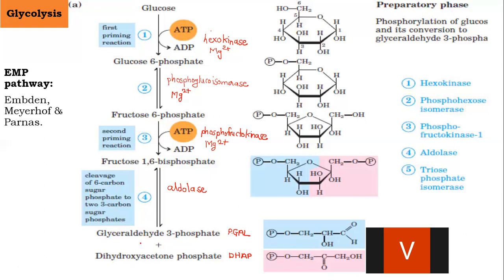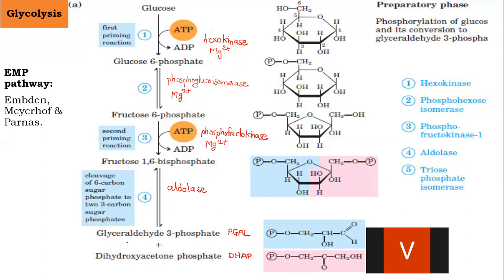Okay. Now, in the next step, glyceraldehyde 3-phosphate and dihydroxyacetone phosphate are again isomers of each other. Glyceraldehyde 3-phosphate is a 3-carbon aldehydic sugar, and dihydroxyacetone phosphate is also a 3-carbon sugar, but it is a ketonic sugar.